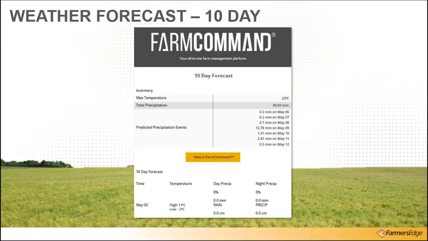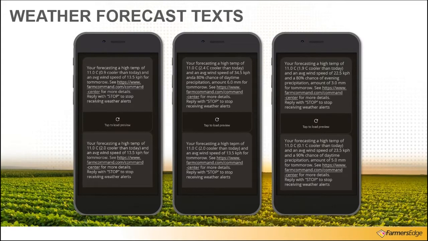Now we'll look at the weather forecast texts. So on the left-hand side, you can see we're forecasting a high temperature of 11 degrees Celsius, 0.9 cooler than today, and an average wind speed of 13.5 kilometers per hour. Now, me being in Canada, I do have mine set at Celsius, kilometers per hour, and then my precipitation is in millimeters, but those units are all adjustable depending on the user's preference.